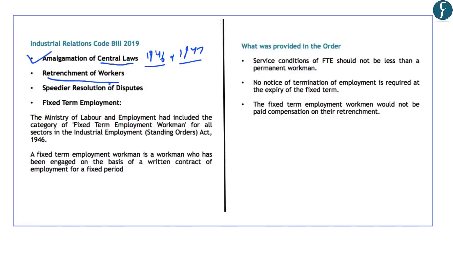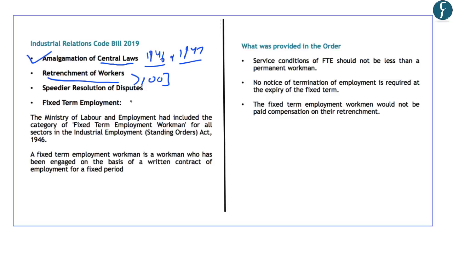The second is related to the retrenchment of the workers. Now, retrenchment simply means that the worker can be refused the work after some point of time. So, in this regard, presently the Industrial Disputes Act requires various firms employing more than 100 workers to seek permission from their respective state governments to remove or retrench or lay off the workers. However, in order to impart flexibility to the firms, the threshold, that is the 100 worker limit for prior approval of the state government, has been kept unchanged at 100 employees only.